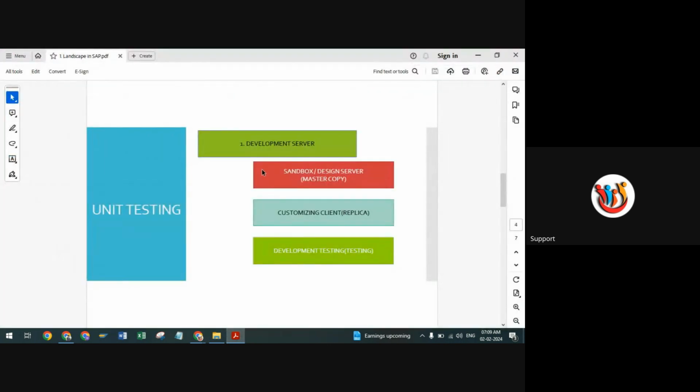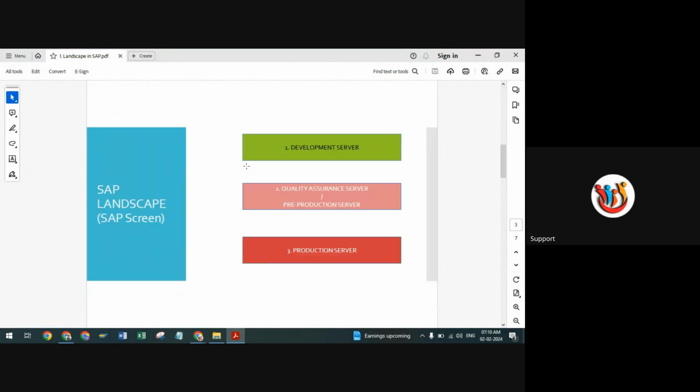Okay, what you mentioned. So, what are the different landscapes in SAP? There are three different landscapes. First one is your development server. Second one is your QAS, quality assurance, also called a pre-production server. And finally, one is your production server. Correct. So, what is the meaning of that? Development, quality, or production server?